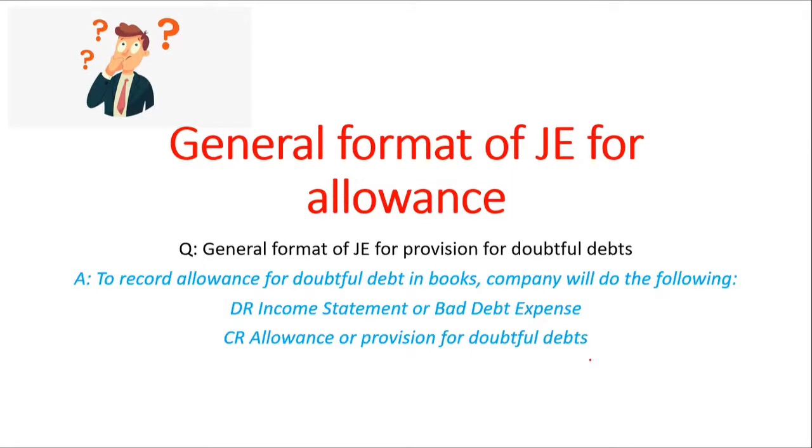In this question, we are going to look at the general entry for provision for doubtful debts, what companies debit and what companies credit when they are making the entry for the allowance or the provision for doubtful debts. Companies would debit the income statement or bad debt expense, because this is an expense, and then credit the allowance or the provision for doubtful debts account. So this is the general entry for allowance.